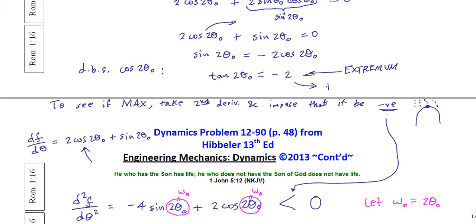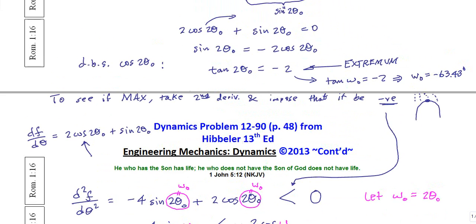So tangent of omega naught is minus 2. From here we would have found that omega naught is equal to, let me see, what is that value? It is minus 63.43 degrees. Okay, so this is really no good.